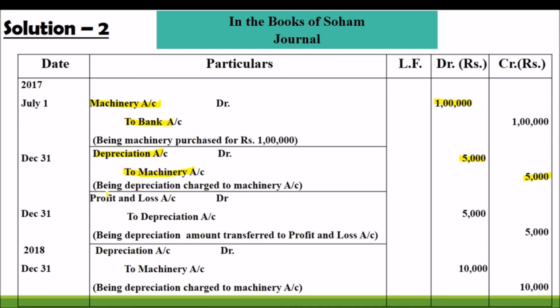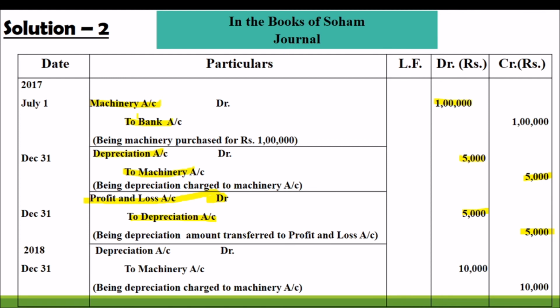So remember, we are transferring that amount of depreciation to profit and loss account every year. So profit and loss account debit to depreciation account 5,000. That amount of depreciation is transferred. So the recording of transactions for the first year is over. These three entries we have to write in the machinery account and the depreciation account. Two accounts we are preparing, and in the two accounts we are recording these items.